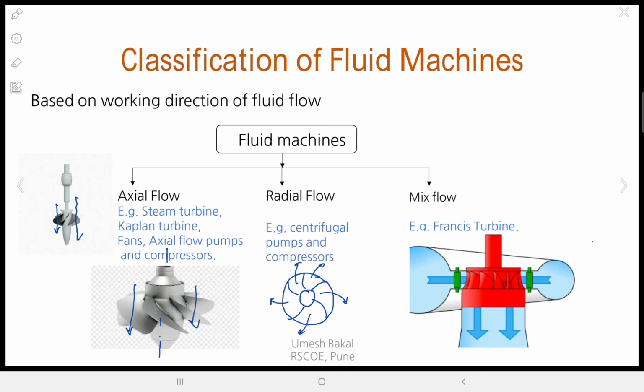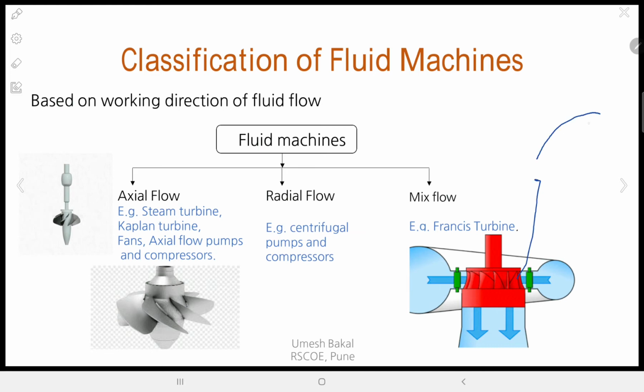In that machine, what happens? Over here, if I draw this blade, it will look like this to me, okay? And flow over this blade will occur. So flow is happening this way. This is the axis of the shaft. Let me draw it properly. If I draw this blade over here, it will look somewhat like this, okay?